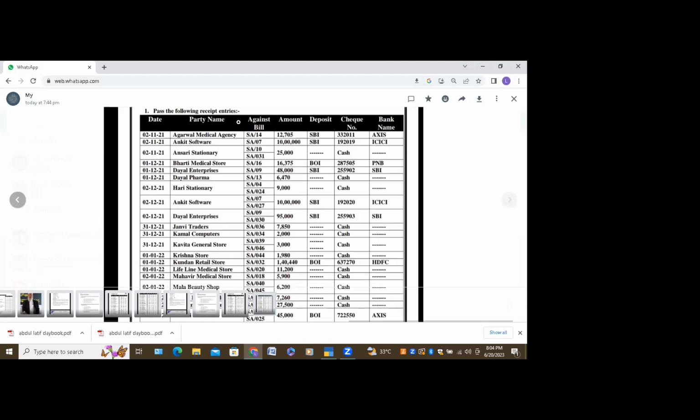Understood? Anybody having any questions here? Deposit and bank name, two names are there. Deposit means whatever check we are receiving, we are depositing into our bank. Yesterday we created the bank accounts with opening balance, SBI bank and BOI bank, in yesterday's class. So whatever bank check we are receiving, we are depositing into that bank.